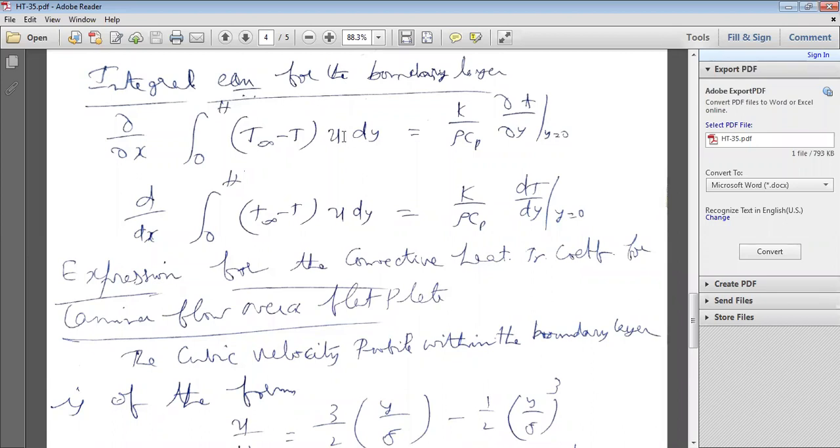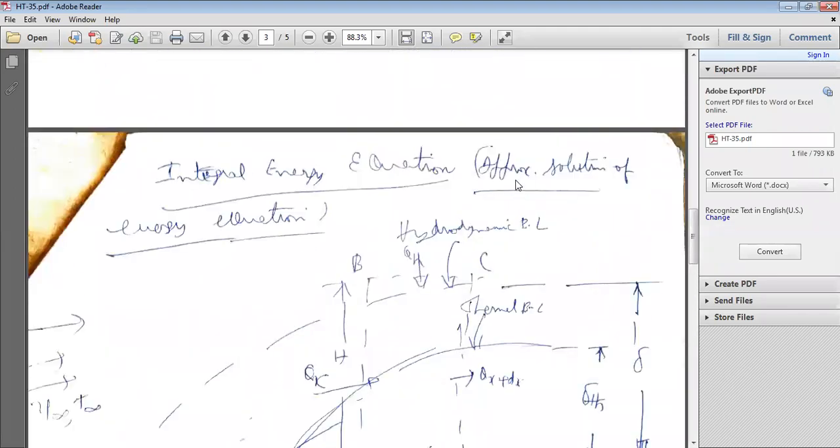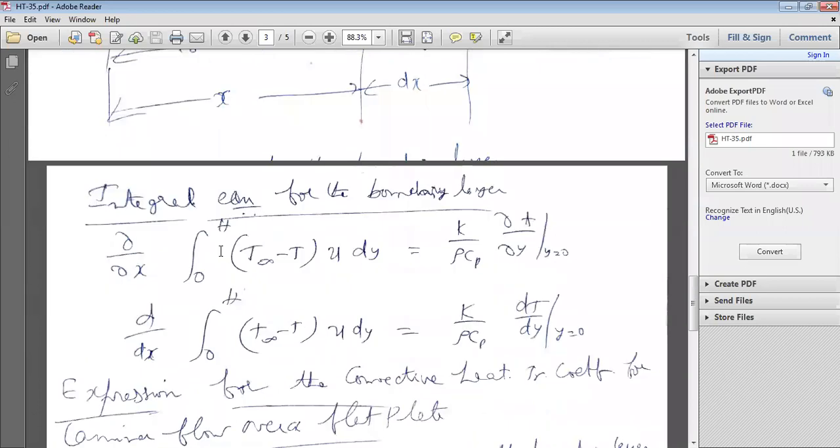If you observe the integral momentum equation derivation, we have arrived at this equation following the same procedure. So finally, this is the integral energy equation, the approximate solution of the energy equation.